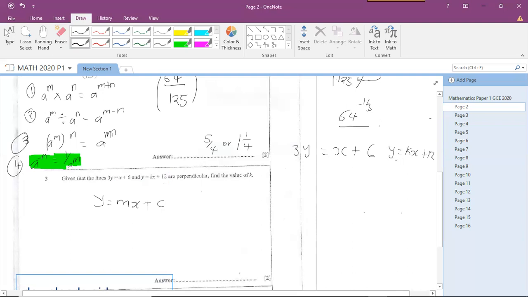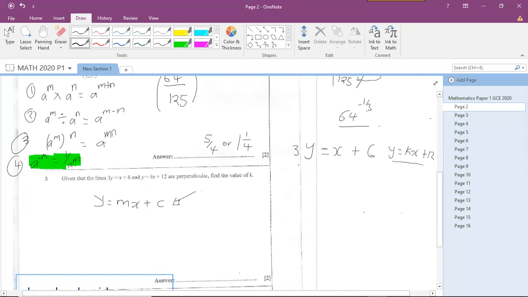The good part about this one is it's in linear form. It's already in the form y equals mx plus c. But this one here is not. So we have to make y the subject of the formula so that we can express it in the form y equals mx plus c. So how are we going to make y the subject there?